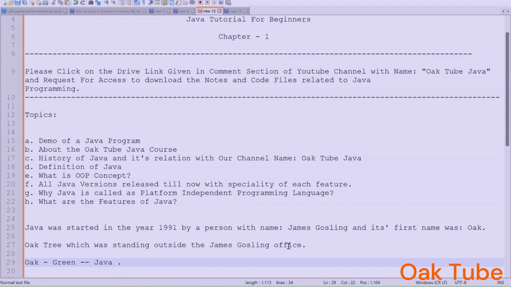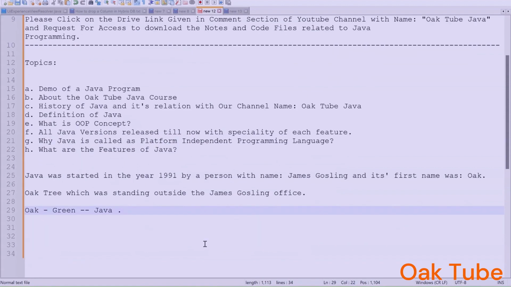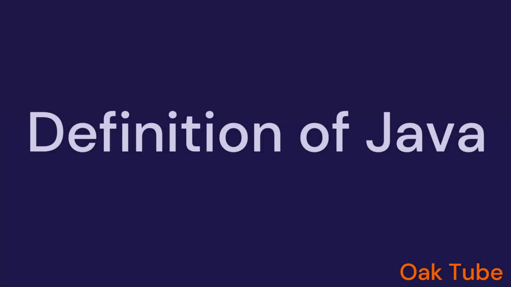Now I hope the journey of Java is clear to you: its first name was Oak, then its name was Green, and then finally its name was Java. That is the history of Java: when it started, who started it, what the first name was, and how it is related to our channel name. I hope this is clear to you.